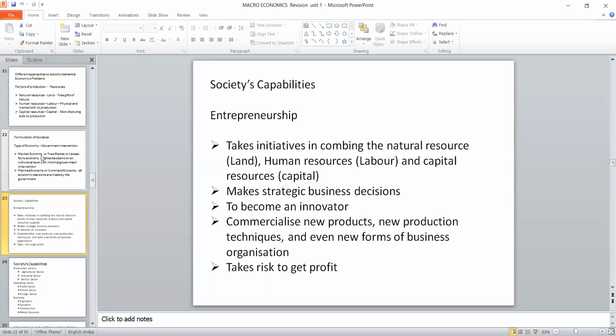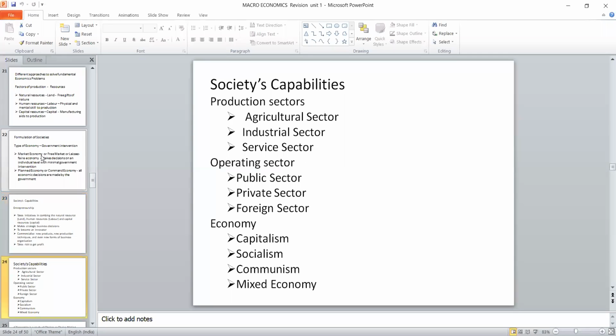It may be a priori principle or posteriori principle given by the theory of risk by Alfred Marshall. Higher the risk, higher will be the profit. So we can construct the society capability based on these 5 elements: initiative, business decision, innovation, new techniques, and trying to achieve the targeted profit.